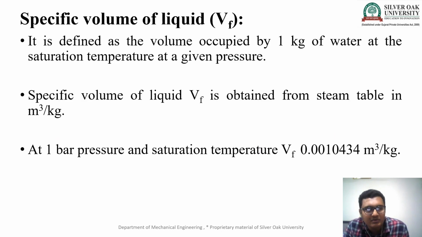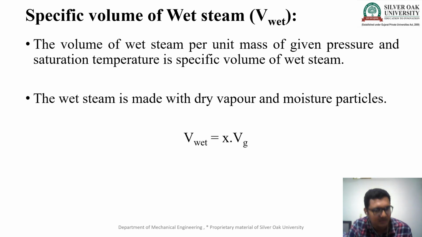Now we learn about the specific volume of liquid. It is very simple. It is defined as the volume occupied by 1 kg of water at the saturation temperature at a given pressure, and we denote it by Vf. The specific volume of liquid Vf is obtained from the steam table in meter cube per kg. We will learn about the steam table in the subsequent slides.